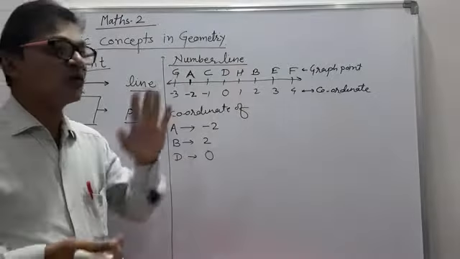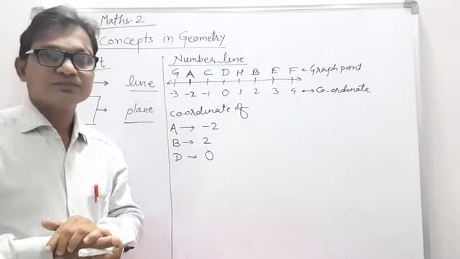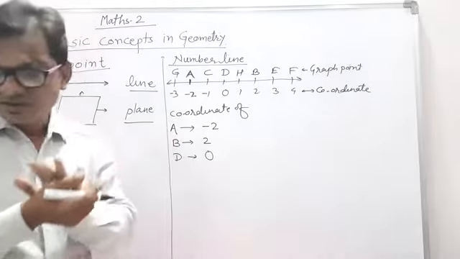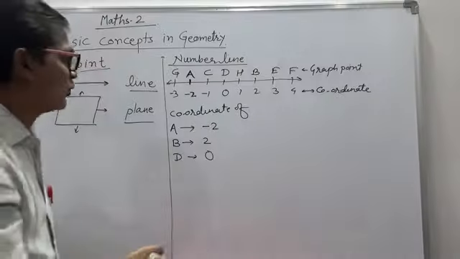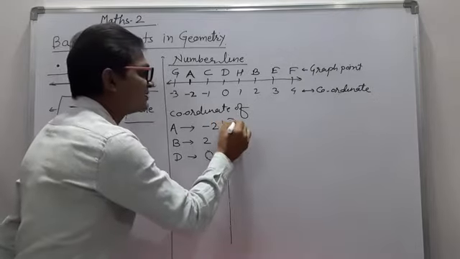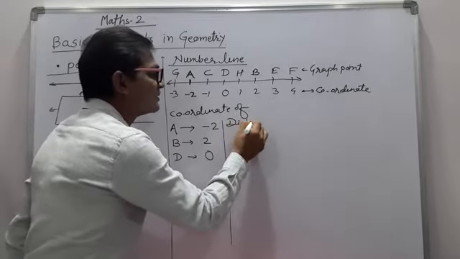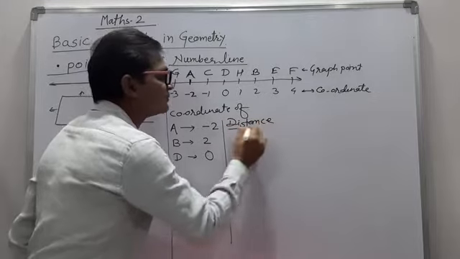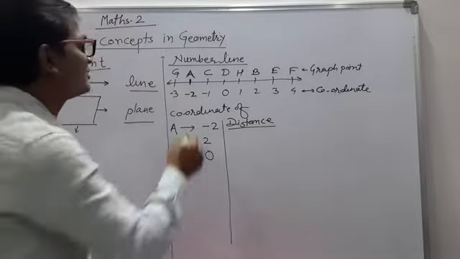With respect to the coordinates, we find the distance between any two points. Now after coordinates, there is the distance. How do we find the distance?